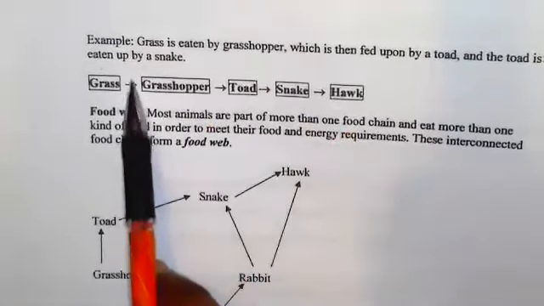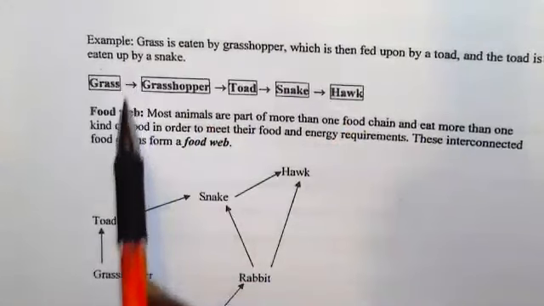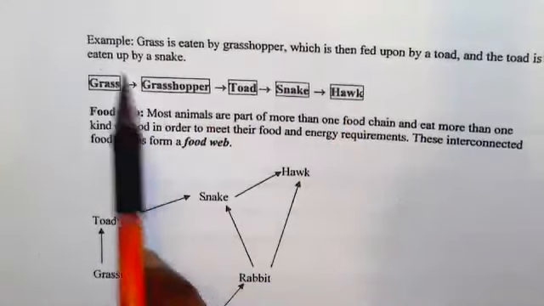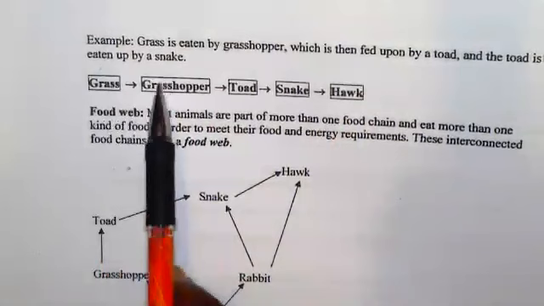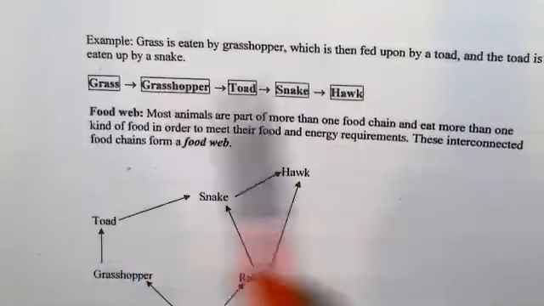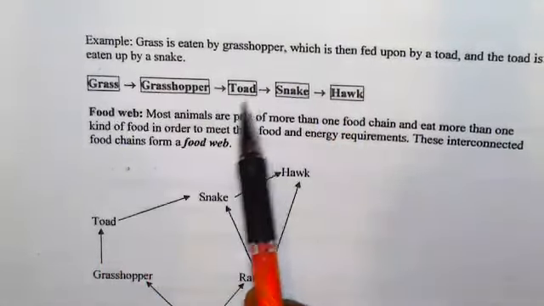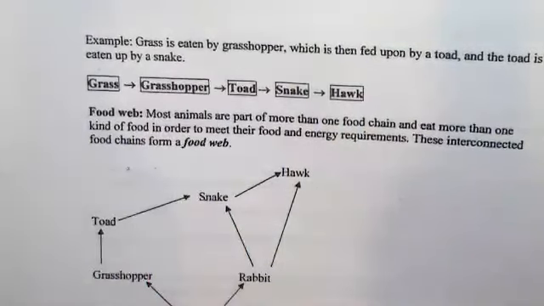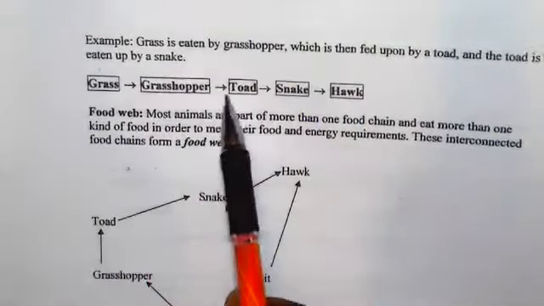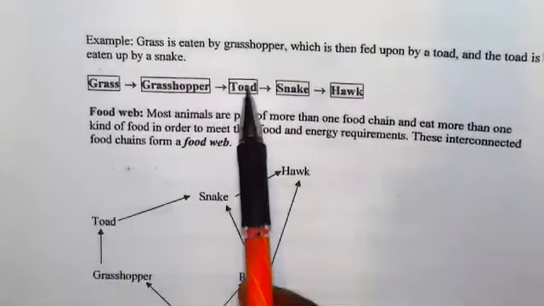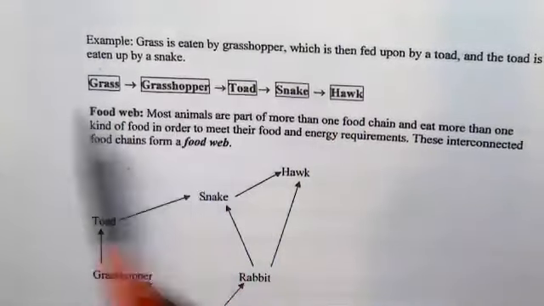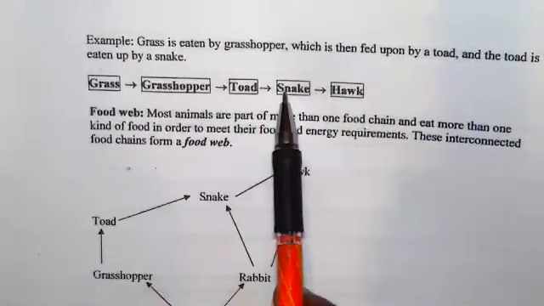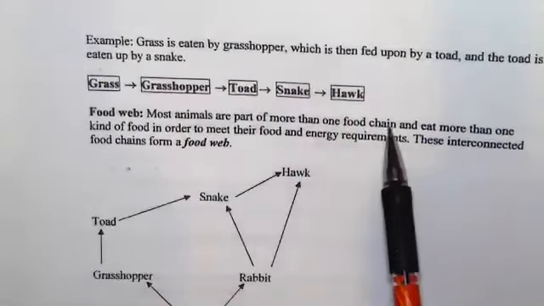Basically the source of food is cut off, so the grasshopper will not have anything to feed on, and the population will go down. What will happen to the toad population if all the grasshoppers die or are destroyed? Then the toad population would go down because there's no source of food based on this food chain, right? Those are the types of questions you should think about.